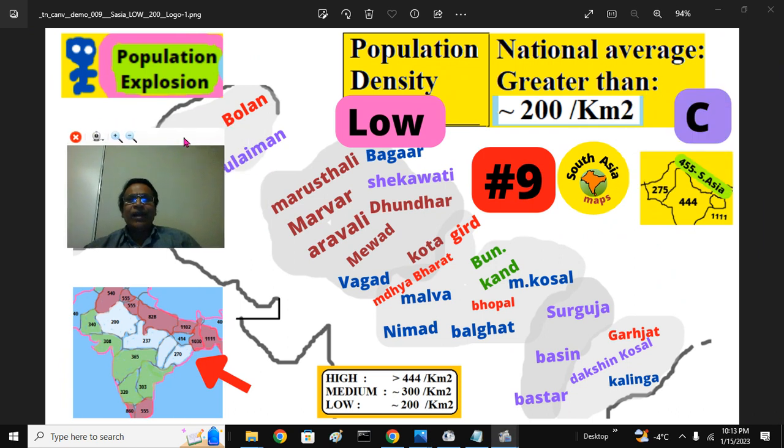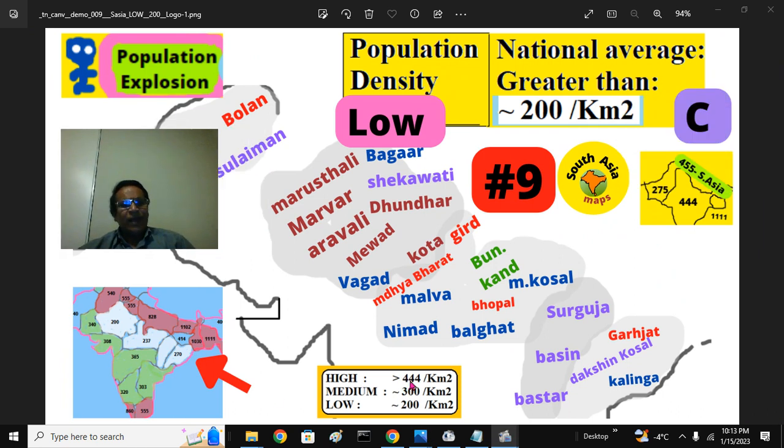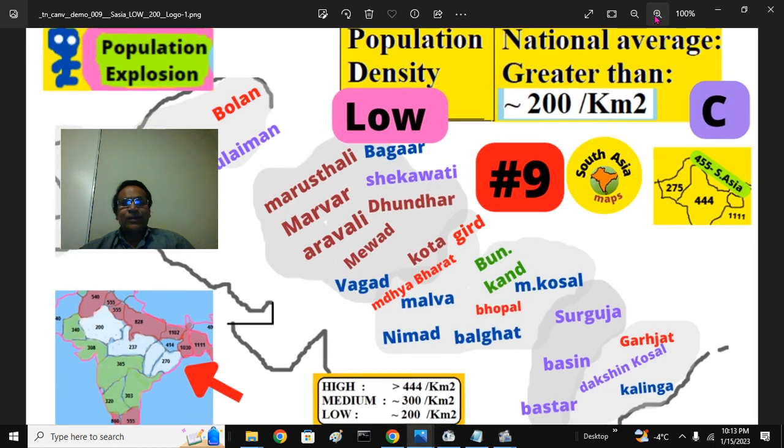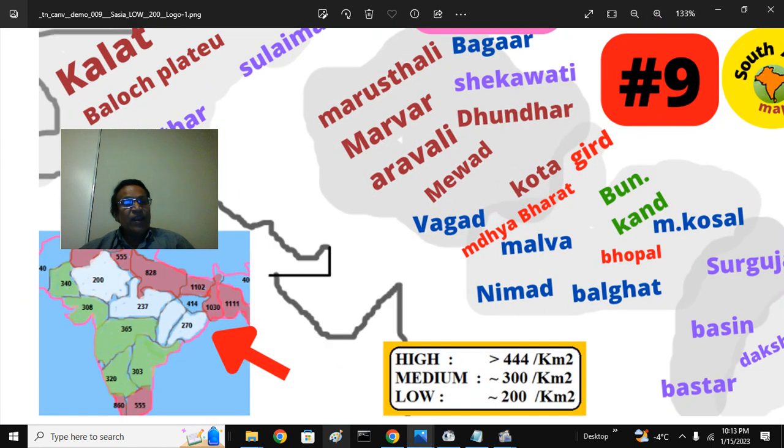How did we come to these three categories? I told you high population density is higher than 444. That is the Indus Plains, Ganges Plains, Ganga, Sindhu, Maidan. These are the regions. The medium is below that national average of 440 or 450, that is in the range of 300. We talked about these green areas. Low means even below, around 200. Again, we are covering a broader area, it is not exactly 200. That's why I put this tilde sign, which means around. Approximately 200, 270 here, 237, 240, and so on. So it's a broader area.